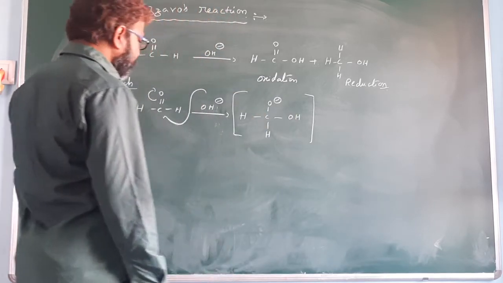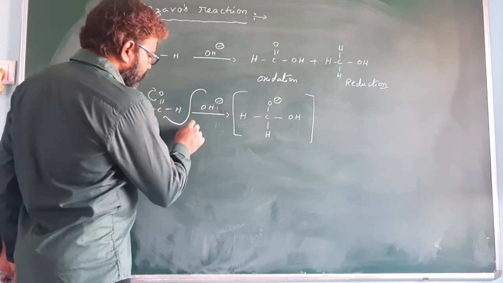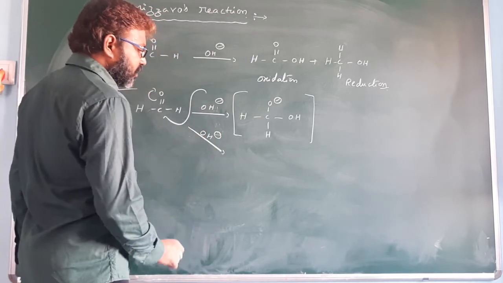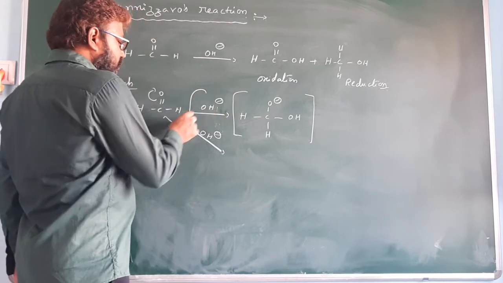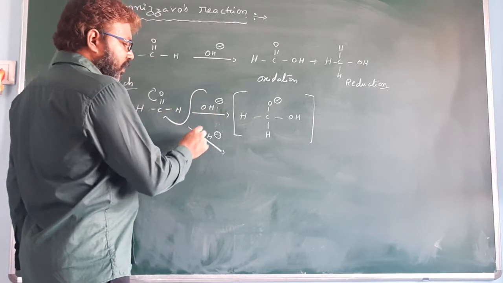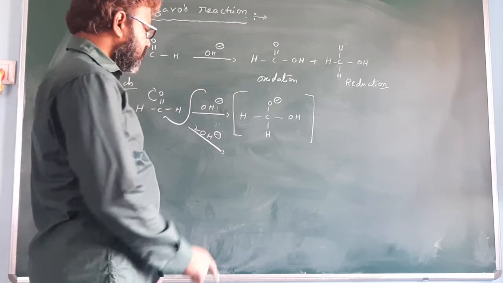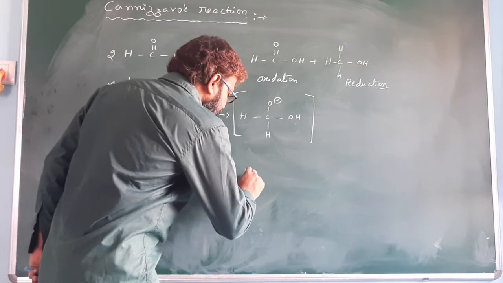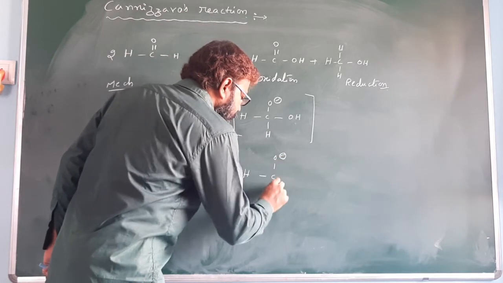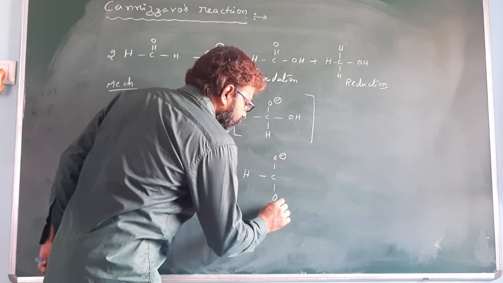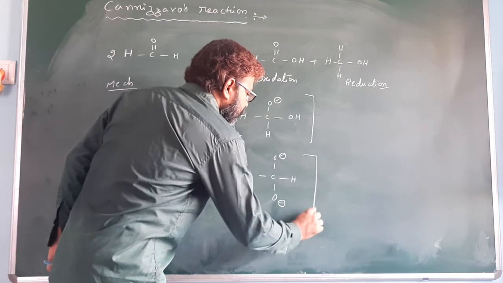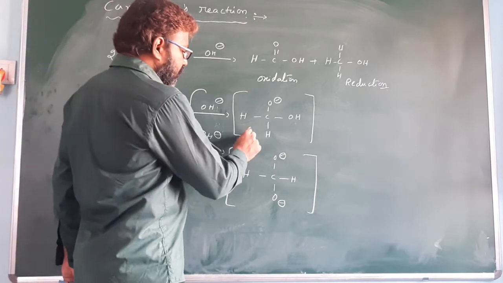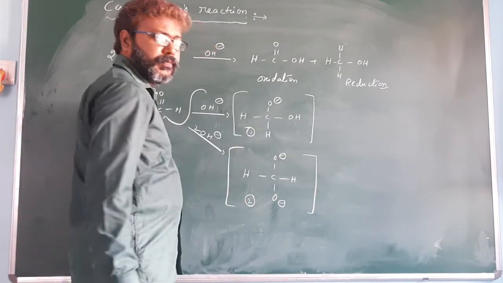Another intermediate: it reacts with OH minus. OH minus subtracts the proton from this carbon, and you get this intermediate. So it is intermediate 1, and it is intermediate 2.